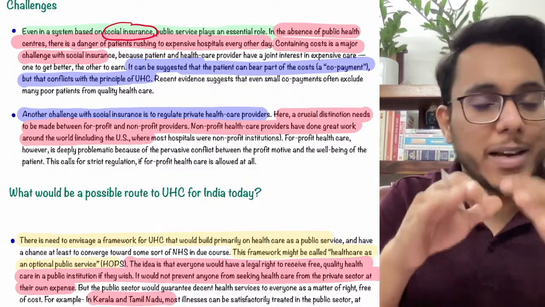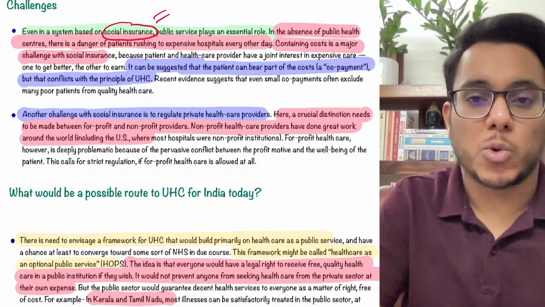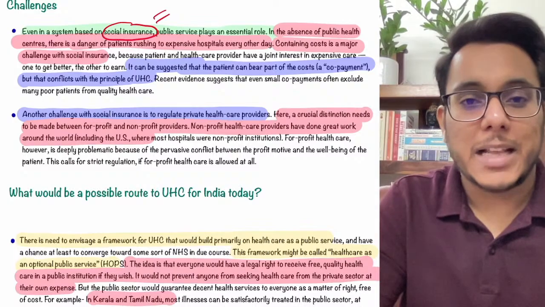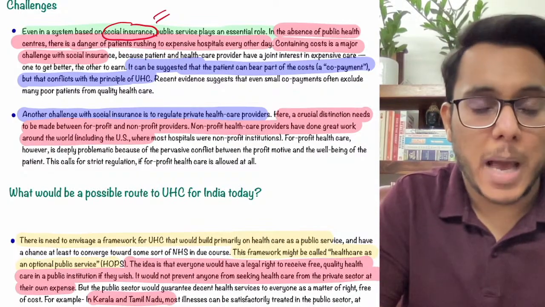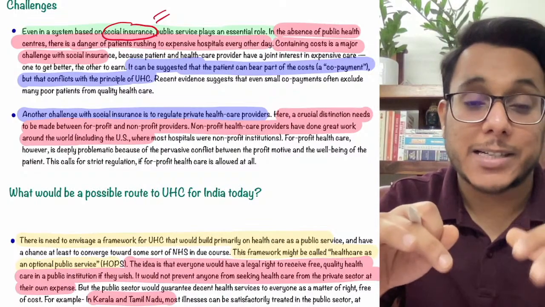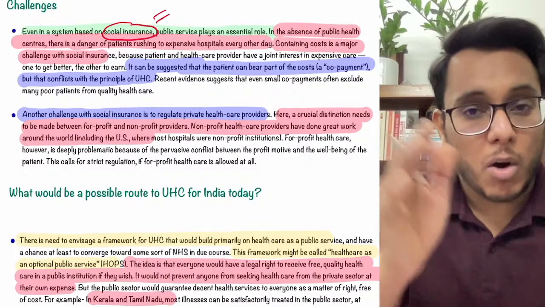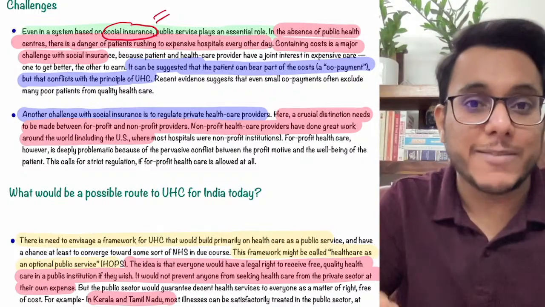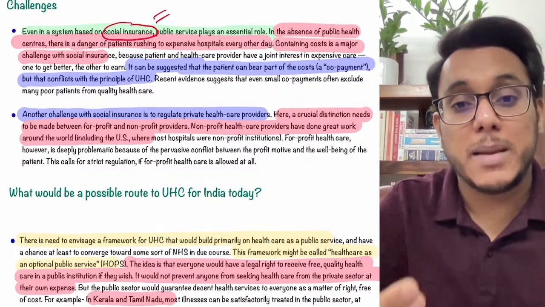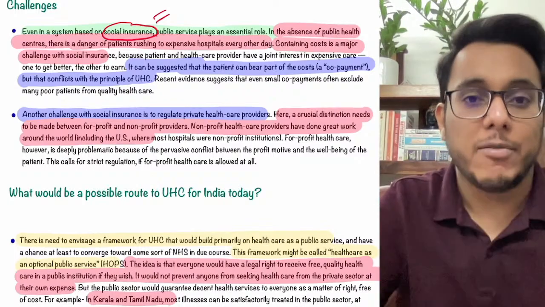You need to have certain public hospitals along with this social insurance. If public health facilities are not there, the private sector will come and provide very expensive healthcare, and reimbursing those expensive private hospitals will become very difficult for the social insurance, and this entire policy will fall.